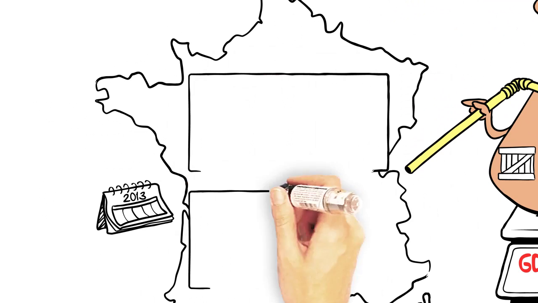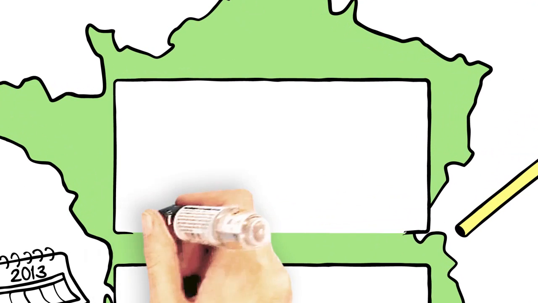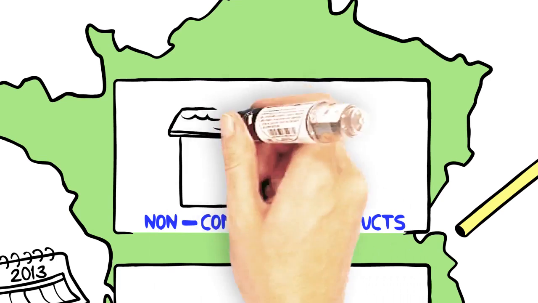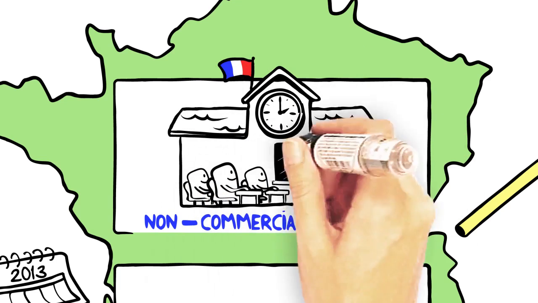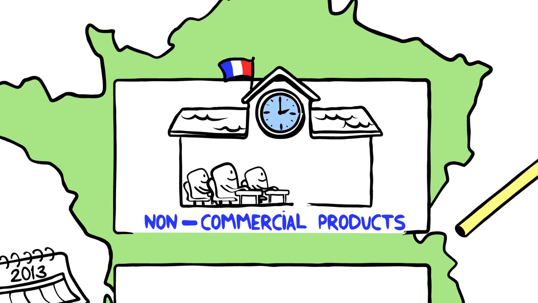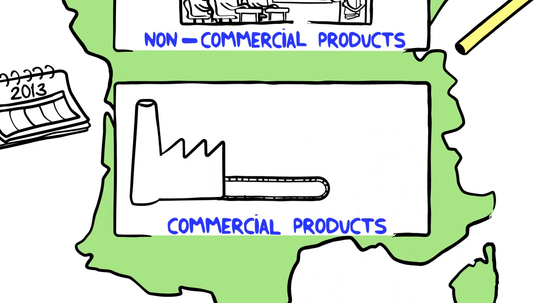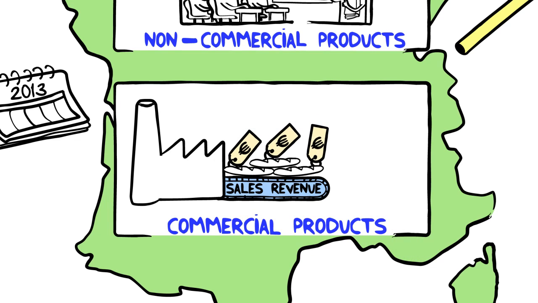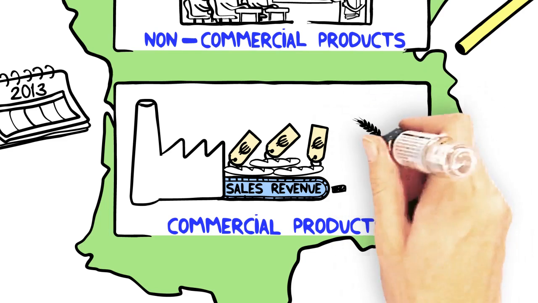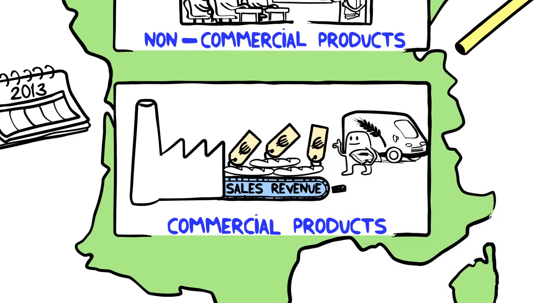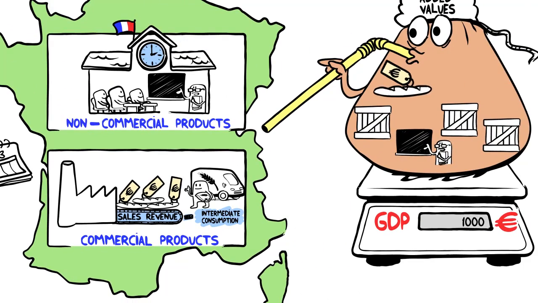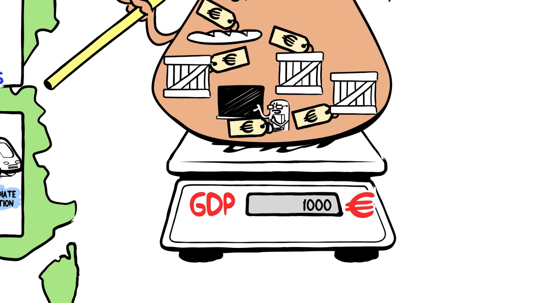We can identify two types of added value. Values added to non-commercial products, meaning those produced by administrations, such as an hour class given by a teacher, and values added to commercial products, meaning those produced by private enterprises. These are equal to their sales revenue, that is, the price of their products, multiplied by the quantity of products sold, minus all goods and services used or converted during production, or intermediate consumption. The concept of price is therefore found through the added values used to calculate GDP. This is called nominal GDP.